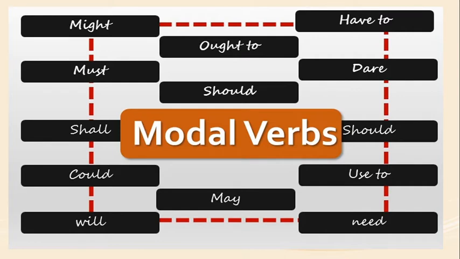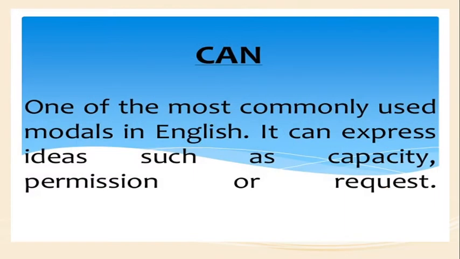May, might, must, shall, could, will, would, ought to, should, have to. Here, have to, dare, used to, and need are semi-modals. So we can study all the modals in detail.